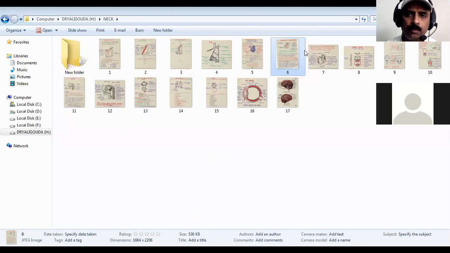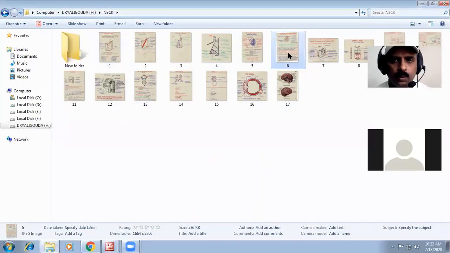There are three pairs of salivary glands in the body, and in that you have to know especially the parotid and submandibular salivary glands. Three pairs, right side three, left side three, and almost all are situated around the oral cavity.